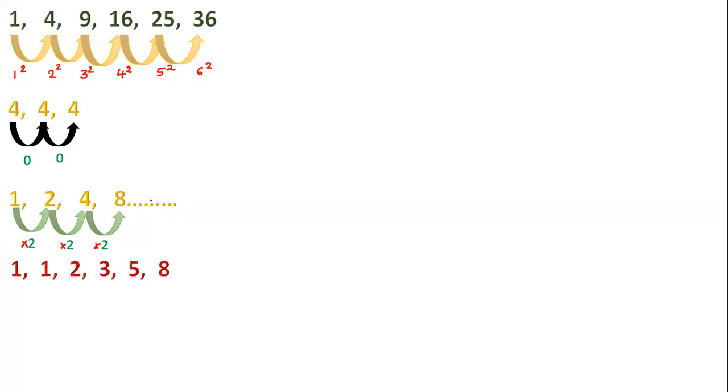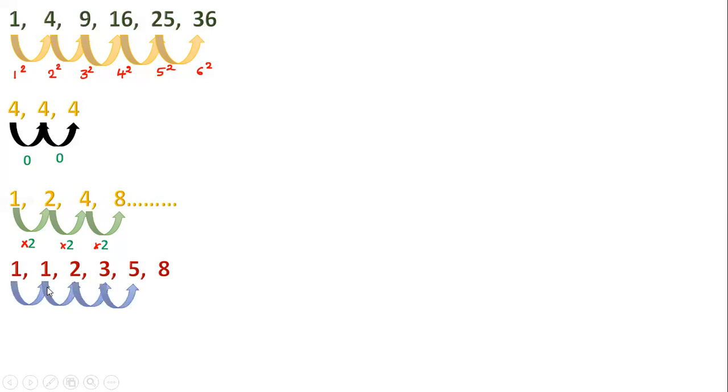Now see the next example. 1, 1, 2, 3, 5, 8. What pattern can we see here? 1 plus 0 is 1, but 1 plus 0 is again 1 should come, but it is 2 here. 1 into 1 is 1, 1 into 1 is 1, but it is 2 here. So what do you observe here? See here, 2 is the sum of 1 and 1. 3 is the sum of 2 and 1. Yes, now you understood. 5 is the sum of 2 and 3. 8 is the sum of 5 and 3.